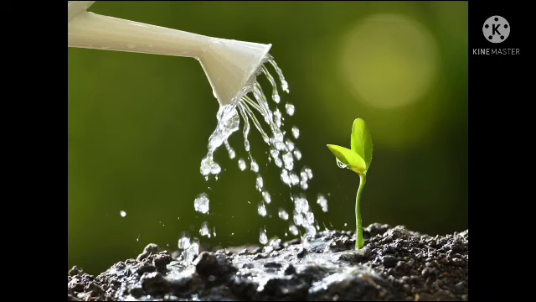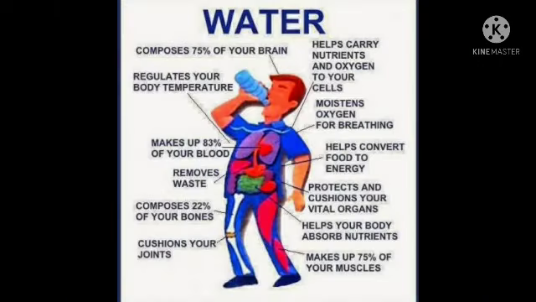Here you can see I have given a figure showing how important water is for our body. You can see the first line: our body is made up of approximately 75% water. It regulates body temperature. It makes up 83% of our blood.